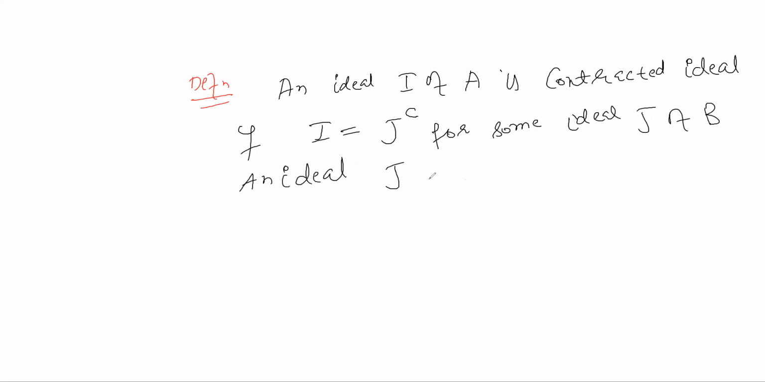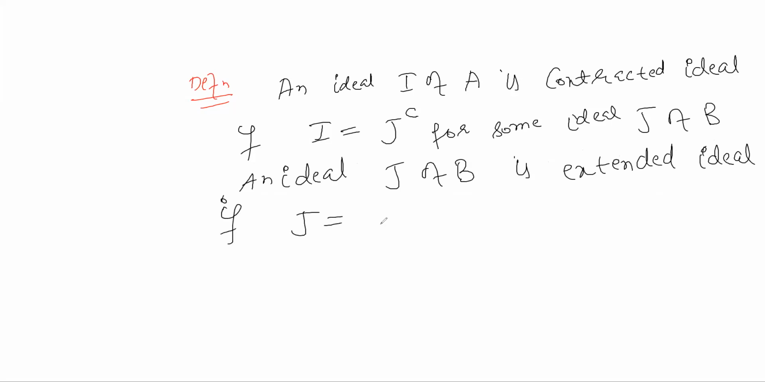Similarly, an ideal J of B is an extended ideal if J is equal to I extension for some ideal I of A.